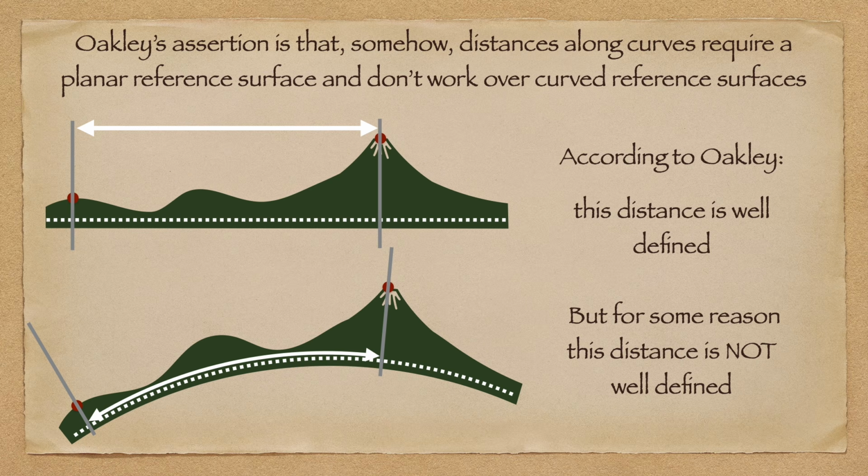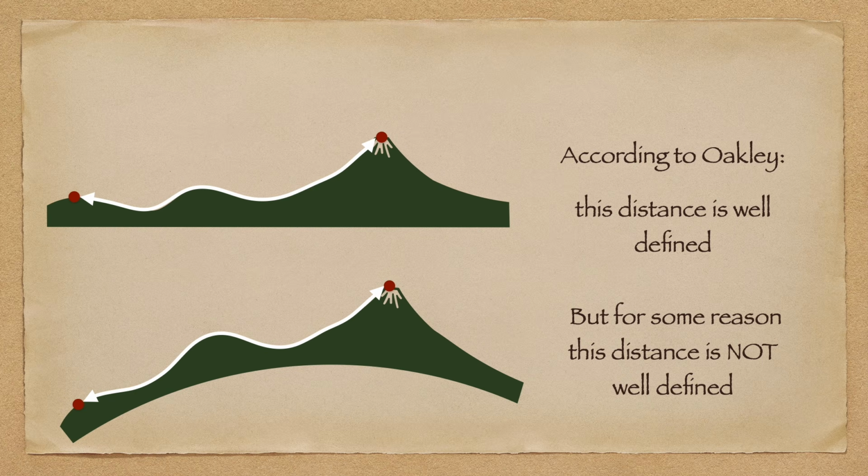Oakley seems to believe that given 2 points on Earth's surface, the tangential separation between them is well defined if the reference surface is planar, but not well defined if the reference surface is curved. Similarly, he seems to think that the along surface separation between 2 points is well defined if the reference surface is planar, but not well defined if it's curved. In actuality, along surface distance is well defined for any well-behaved surface.